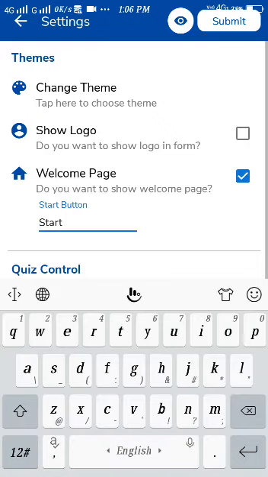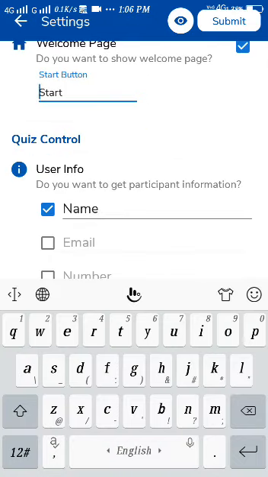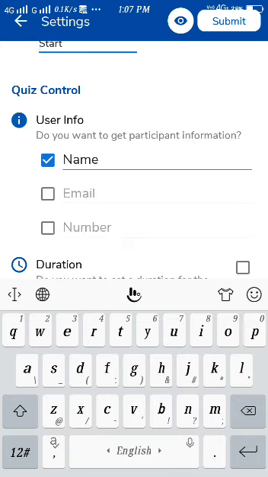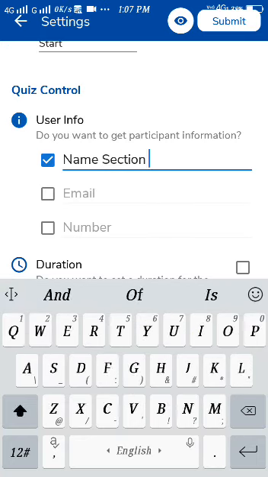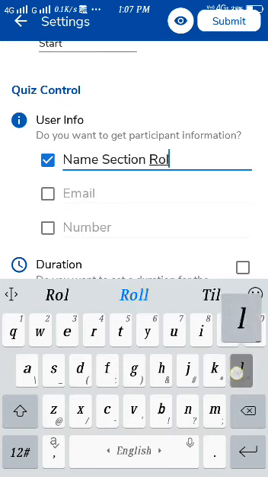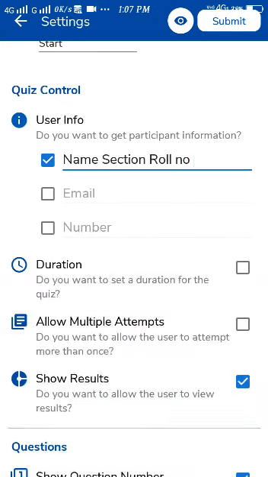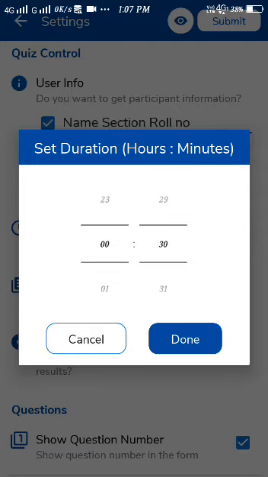In the settings you can have so many options. You can write start. Instead of start you can write anything like ready steady go. Name. Not only name, I want this section as well, and class as well. Class anyhow we are placing, so I want roll number. And duration, if you want to have duration, you can set the duration. Click on this, it will show. Mostly I will be keeping 10 minutes because it's multiple choice questions.